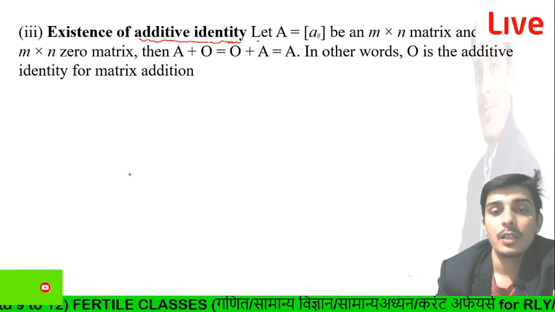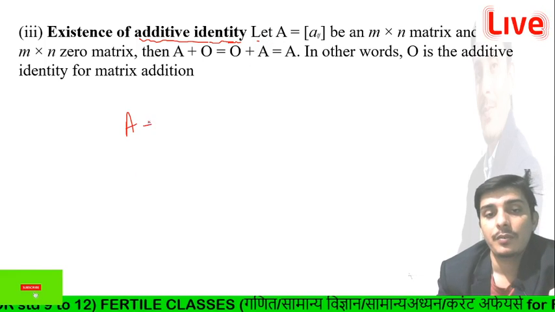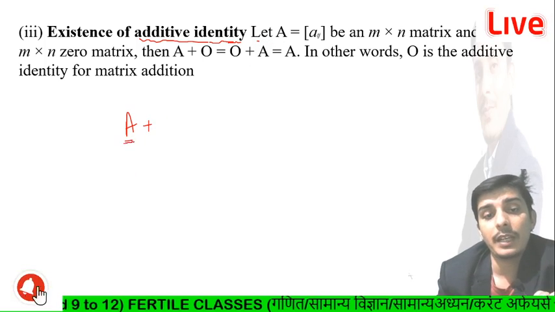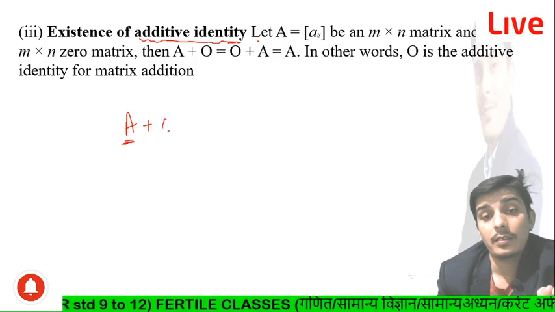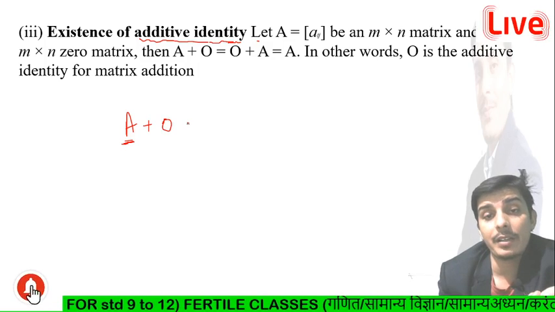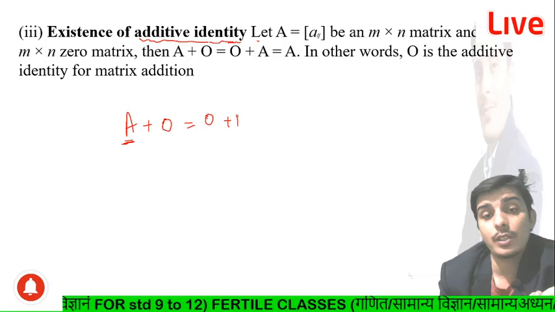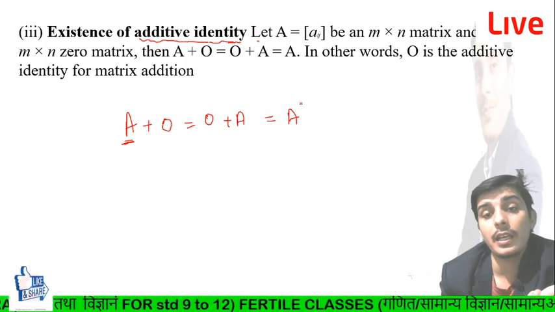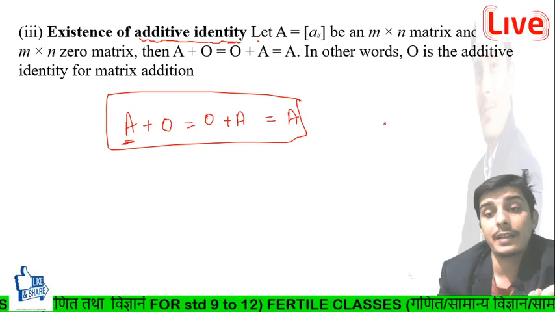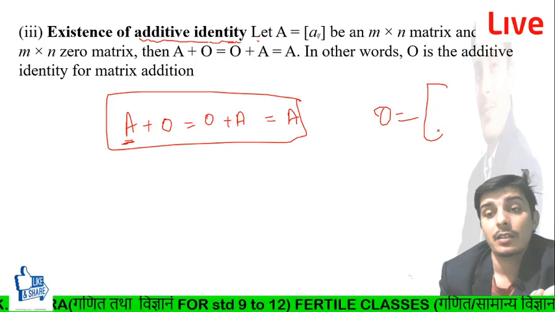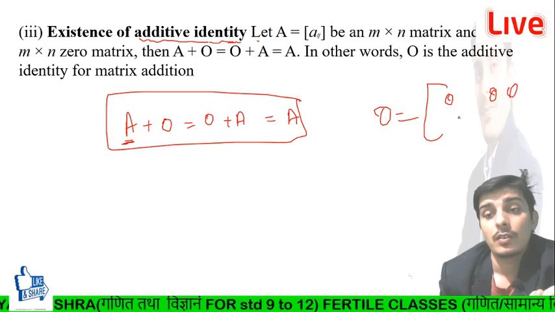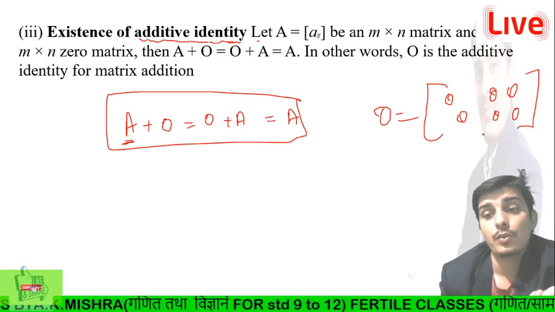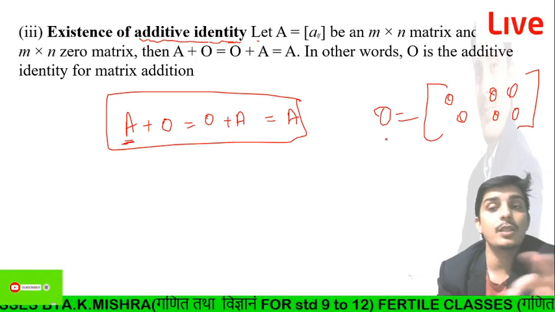So just like that, we have one matrix A, and now I am going to add the 0 matrix, and after adding the 0 matrix we will get the result A, because we know what the 0 matrix is: the matrix in which each element is 0. So we can say that is the 0 matrix.